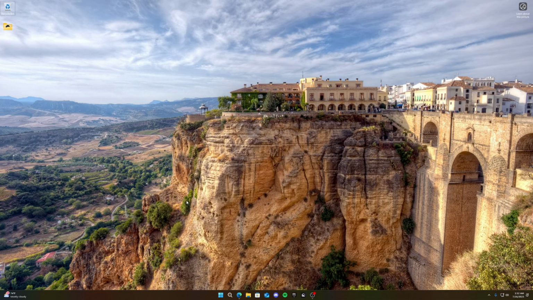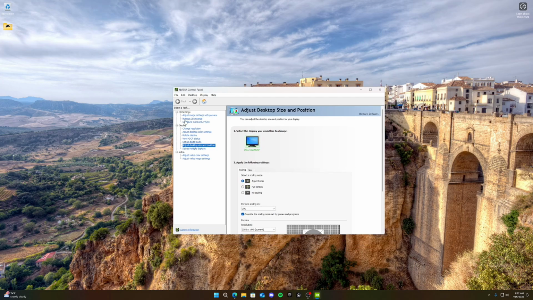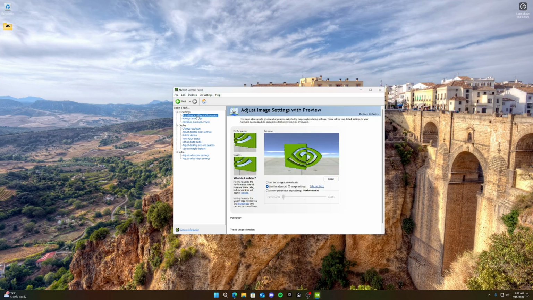Alright, so now we want to right click our desktop, because we're done with the Windows optimizations, and click NVIDIA control panel. This is only for people with an NVIDIA graphics card. So if you have an AMD graphics card, you can skip this part. And we want to go to adjust image settings with preview, and we want to click use my preference emphasizing, and then drag it all the way to performance and then click apply.